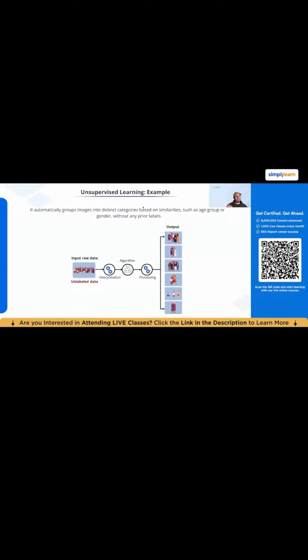So maybe we try to infer some labels. We have some labeled data here, but most of our data is unlabeled, and we try to supply some labels to it. Like maybe we have a data category between youth and adults, and we take our labels and extrapolate them into artificial labels for the unlabeled data so that we can use it. Then everything has a label at this point, and we can just go ahead and do supervised learning from there.